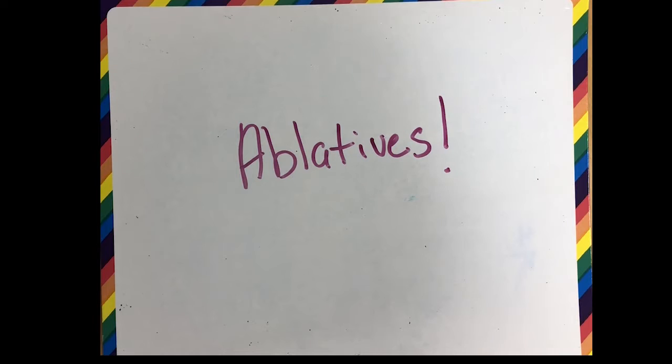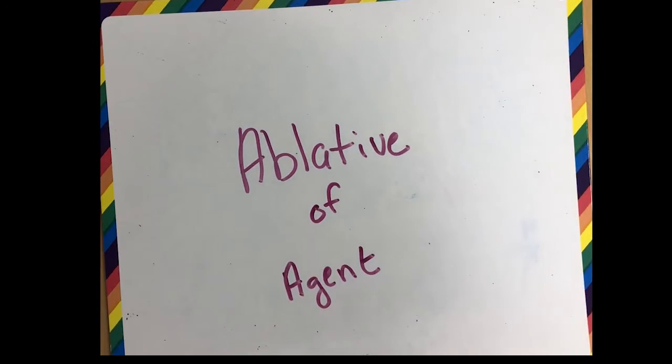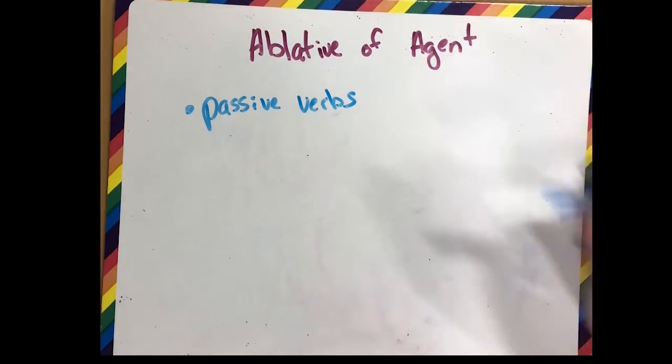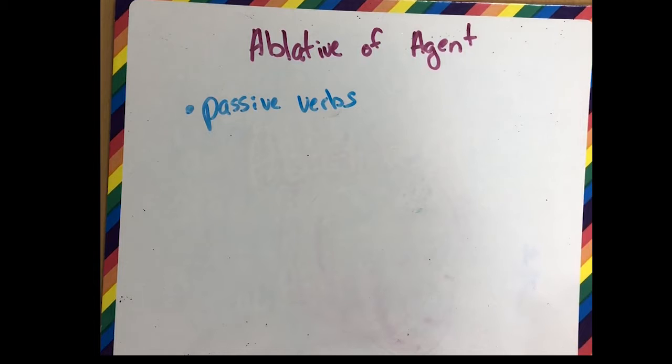So we're going to be talking about several different kinds of ablatives, what prepositions they use, and how they function in a sentence. The first one we're going to talk about is the ablative of agent. This one is used with passive verbs. And if we remember with passive verbs, the action is happening to someone.